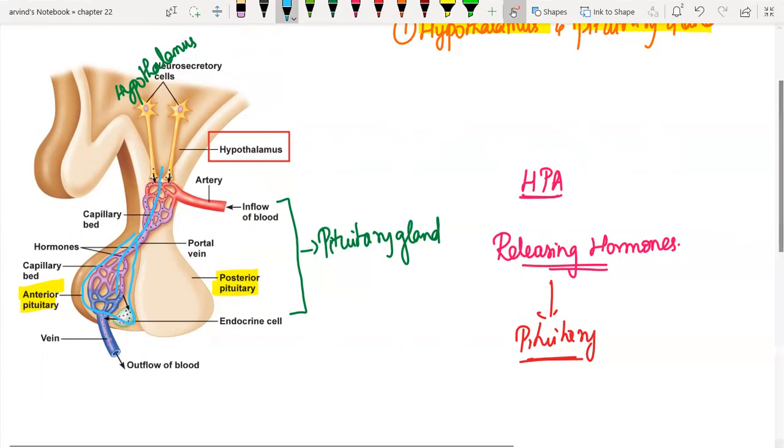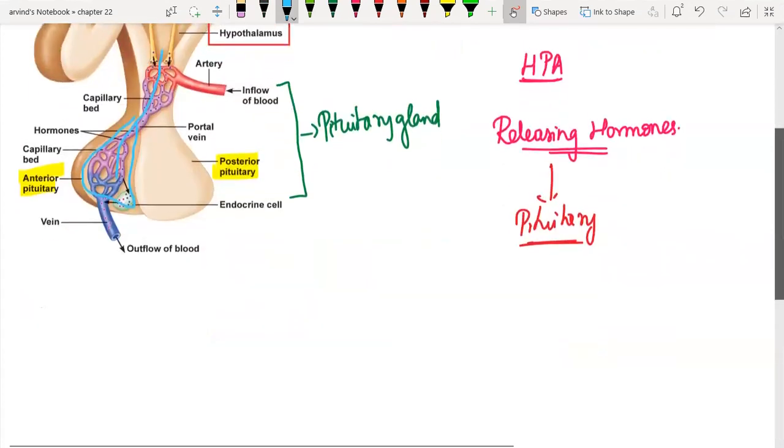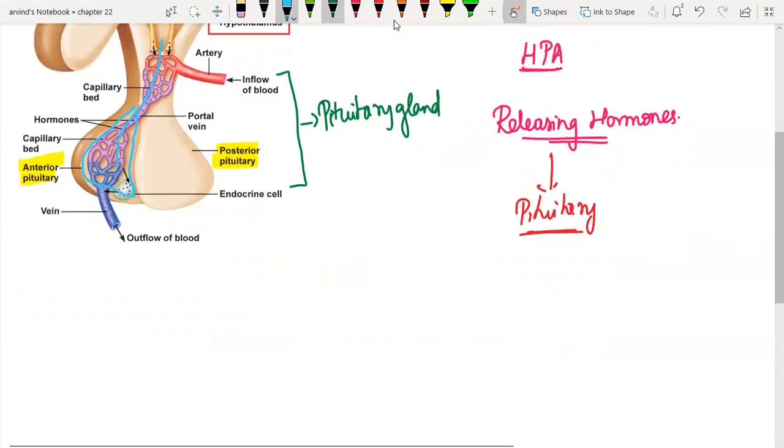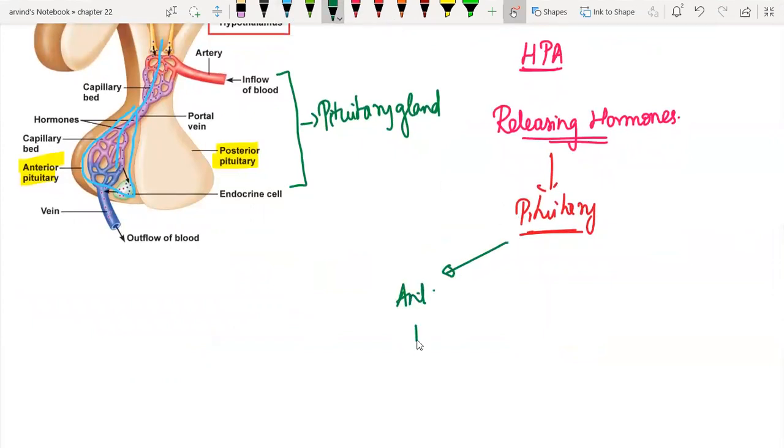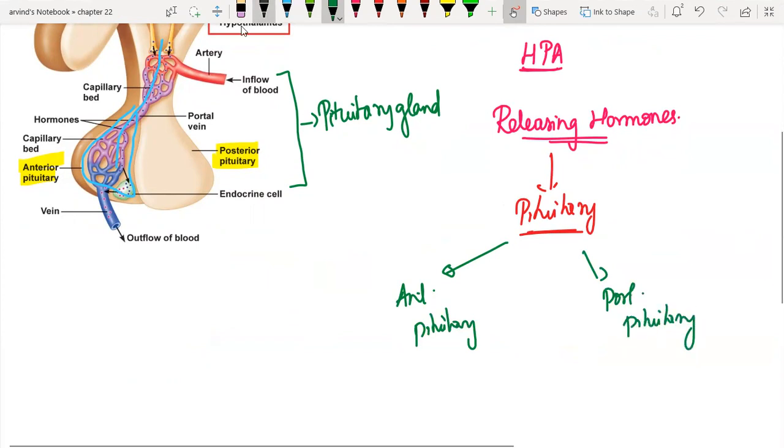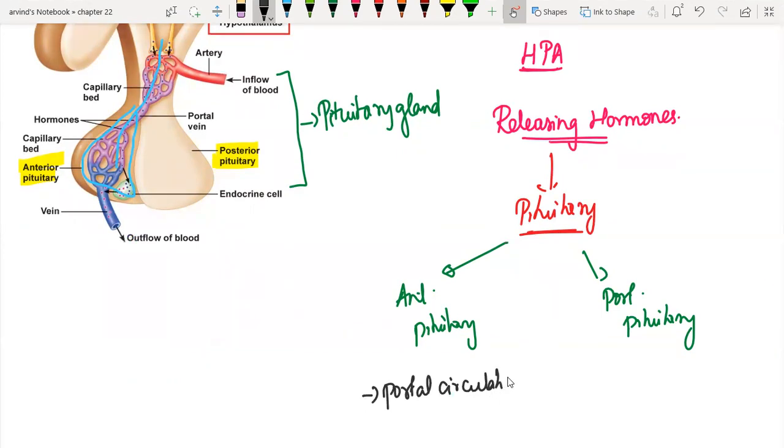I'll divide this into two subdivisions, anterior pituitary and posterior pituitary. I'll write it as ant pituitary, and on the other side, post pituitary. It communicates through portal circulation by means of the releasing hormones.